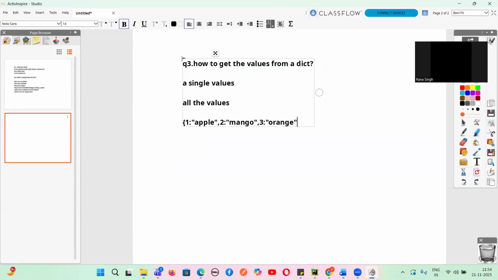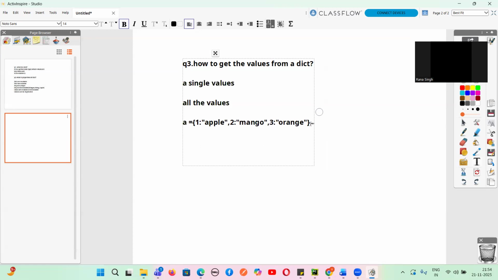Now, this is a dictionary. From this dictionary, I want a single value. Let's suppose for the key 2, what is the value? What will be the code? Let's suppose the dictionary name is A. I want the value corresponding to key 2.